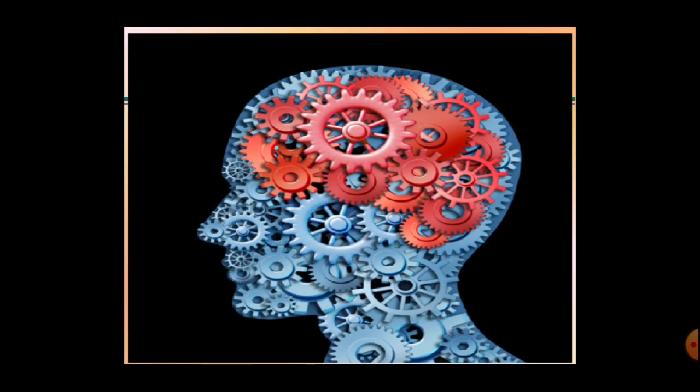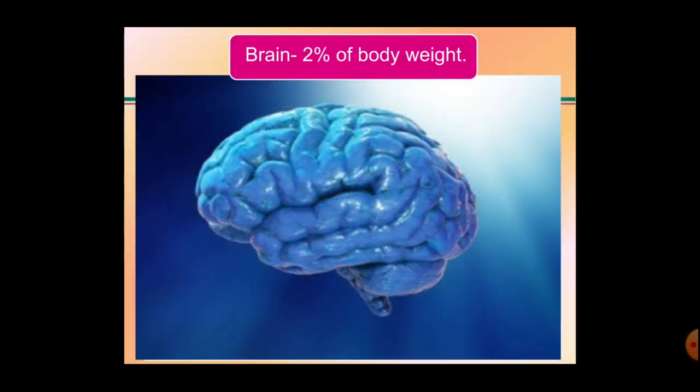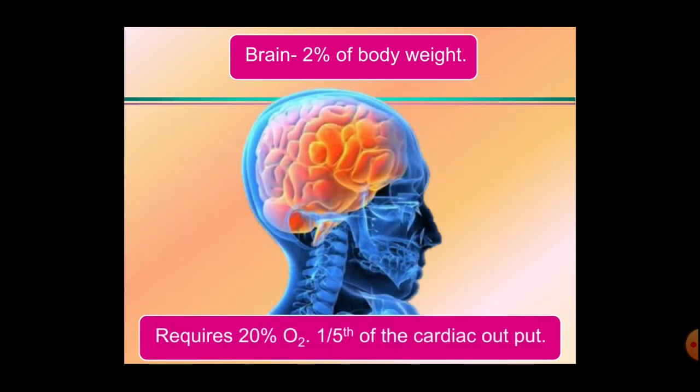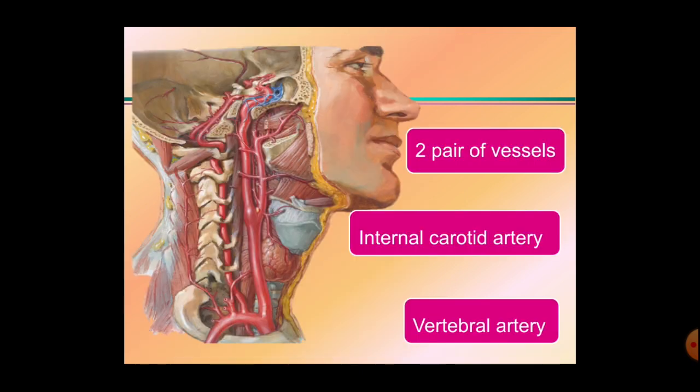Brain is the governing center of the body. It is only 2% of the body weight. Though it is so, it requires 20% of the oxygen and 1/5 of the cardiac output. Though the higher requirements are there, blood supply to the brain is carried by only two pairs of vessels, a pair of internal carotid arteries and a pair of vertebral arteries.